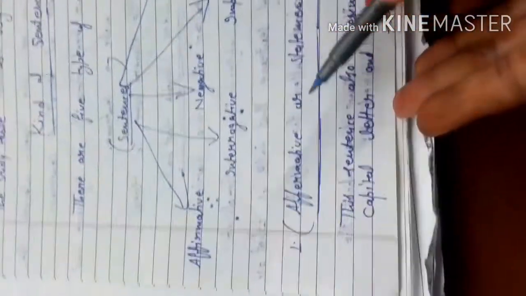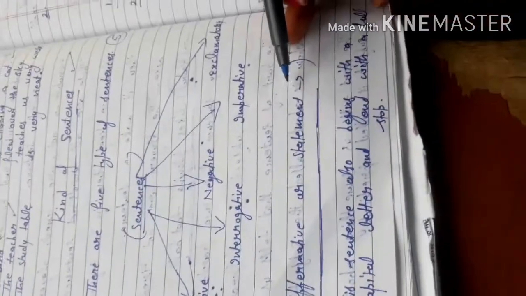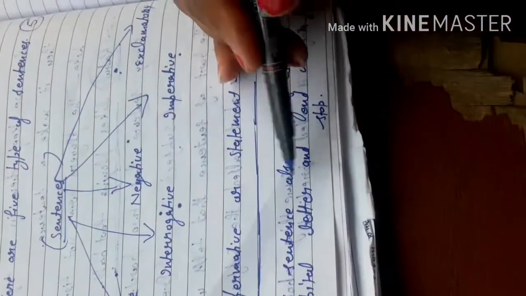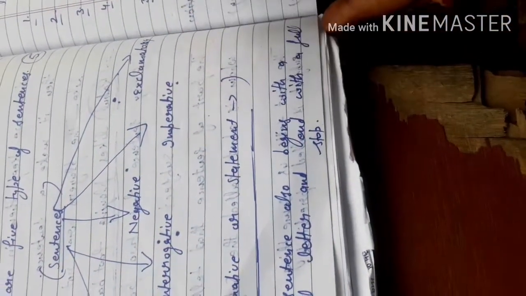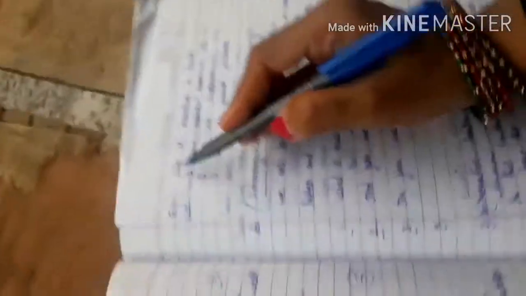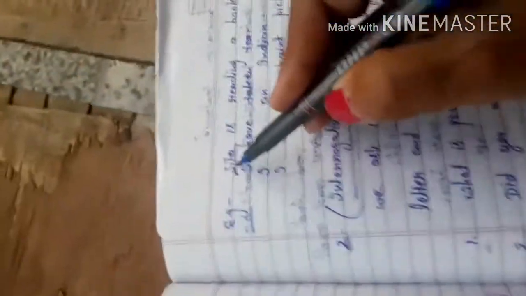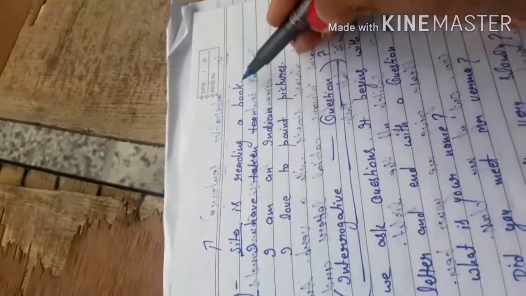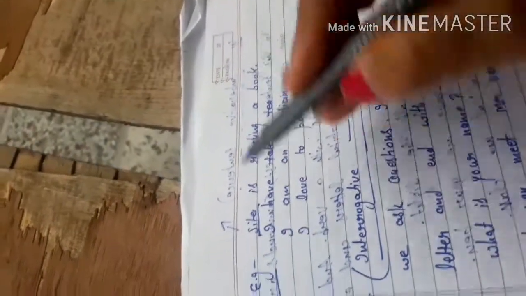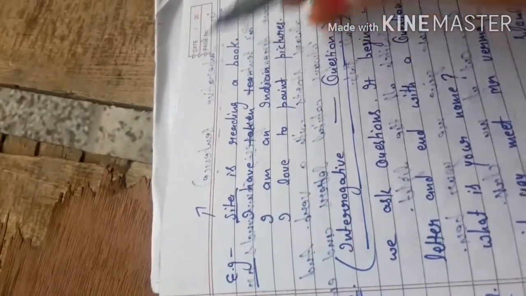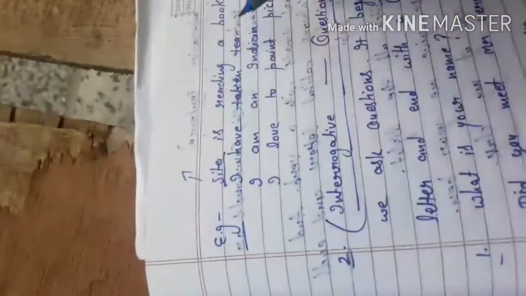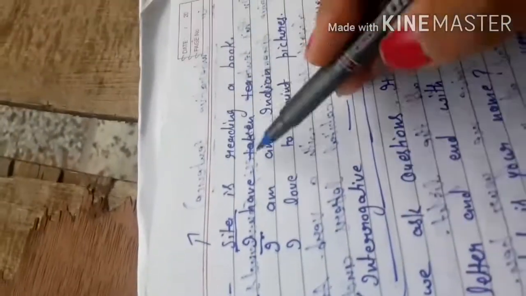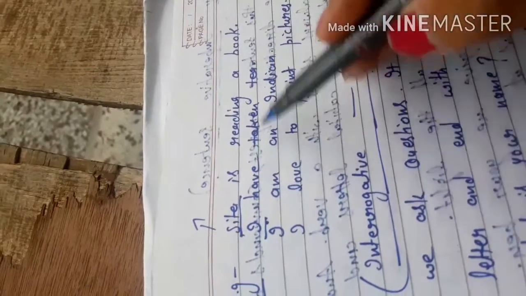Now first, affirmative or simple statement. Affirmative is our simple statement. It always begins with a capital letter and ends with a full stop. For example: Sita is reading a book. Sita begins with a capital letter, and it ends with a full stop. Simple statement. I have taken tea. I is a capital letter, and after the sentence we use a full stop.